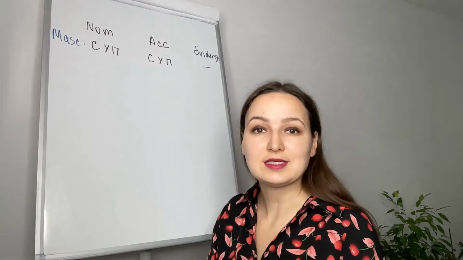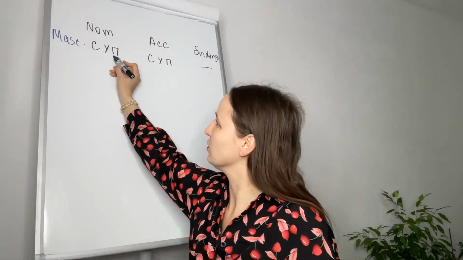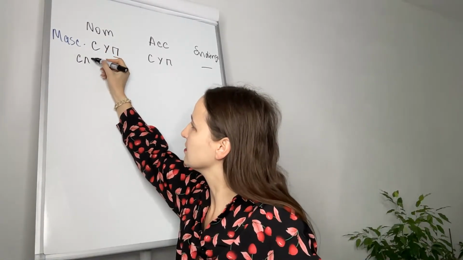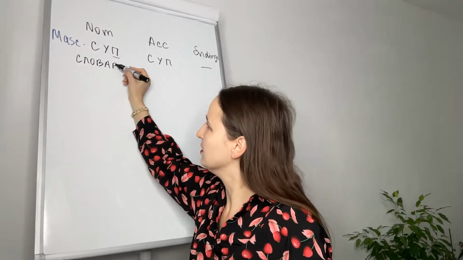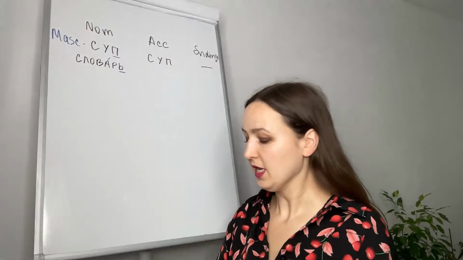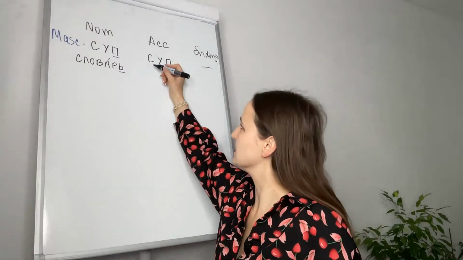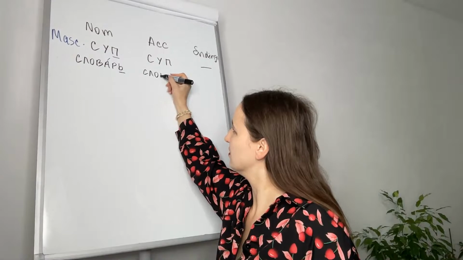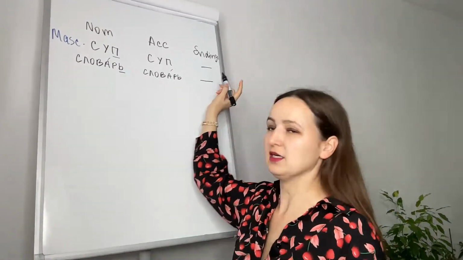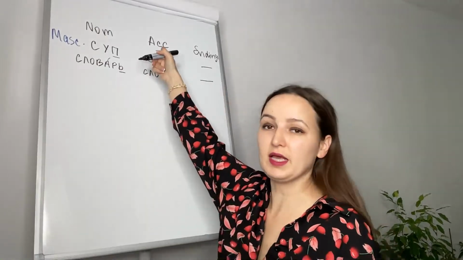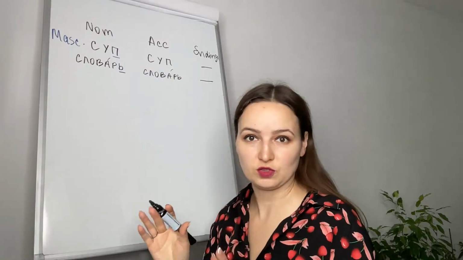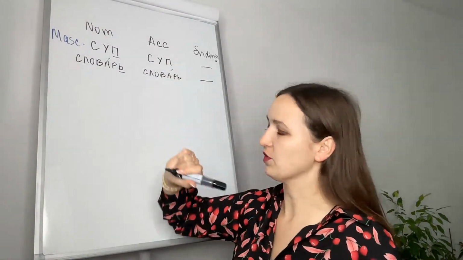Let's look at the word словарь. So here the ending was a consonant, and now словарь. The ending is a soft sign. In accusative, it will remain the same. So no ending here. Later, I will explain when, or rather with which verbs, we use the accusative case. Словарь will remain the same.